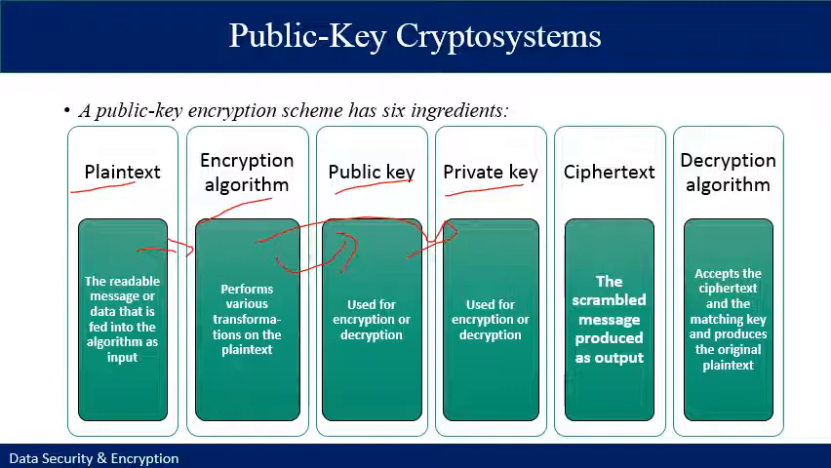The output is referred to as the ciphertext, and it is a scrambled message produced from the plaintext by applying a private or public key to an encryption algorithm. And finally, there is a decryption algorithm which accepts the ciphertext and the matching key to produce the original plaintext back.